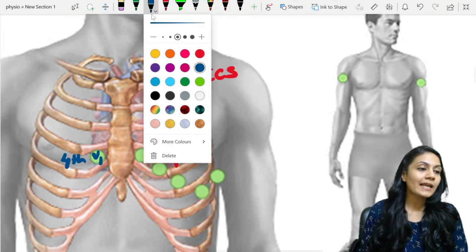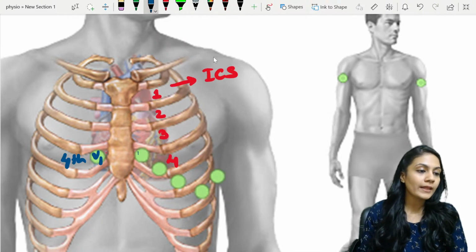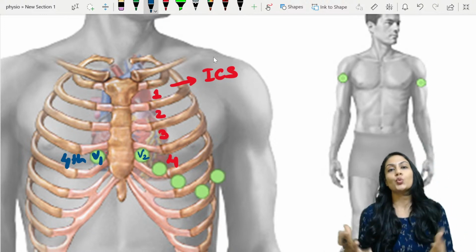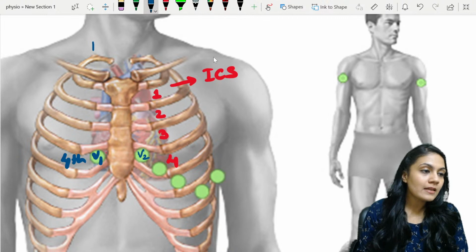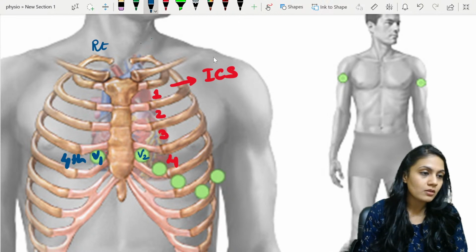What about the second lead? Where am I going to join the second lead? Over here there is a V2. See, this is the right side of the patient and this is the left side. Okay, let's say a subject.